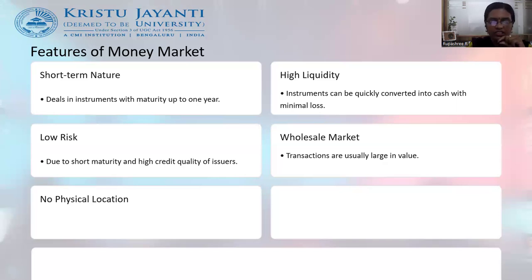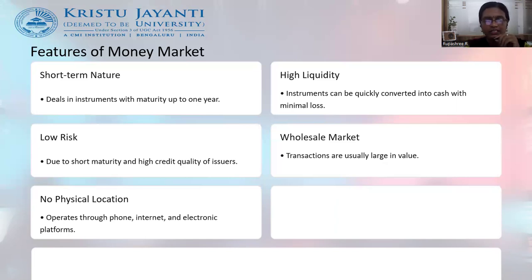The next feature is, as I already told you, that there is no physical location. Therefore, anything that happens in the money market is over the telephone or electronic platforms that are digitally available as per the government initiative. We know that the government of India is taking a lot of initiatives for digitalizing financial industries with the help of fintech applications and other revolutions happening in the financial sector.